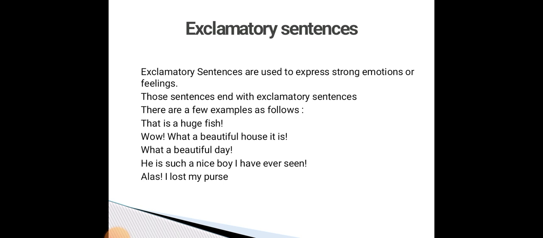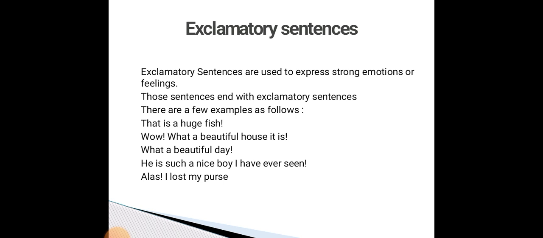Here also, the second one is wow, what a beautiful house it is. While seeing the beautiful house, suddenly we get some emotional and strong feelings. So you have to put the exclamation mark in that place. What a beautiful house it is! It also ends with an exclamation. Next we can see what a beautiful day. Here we are expressing our happiness after seeing a beautiful day.